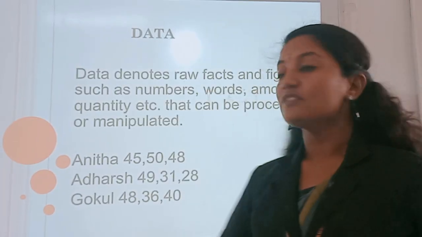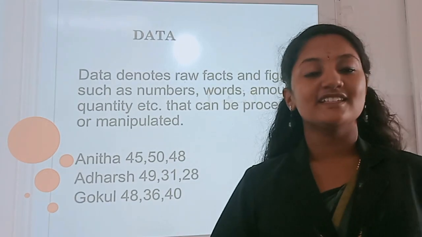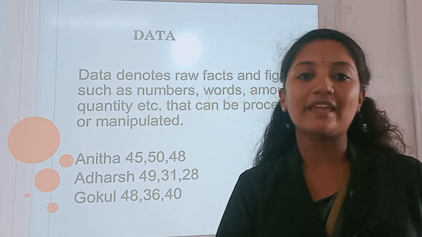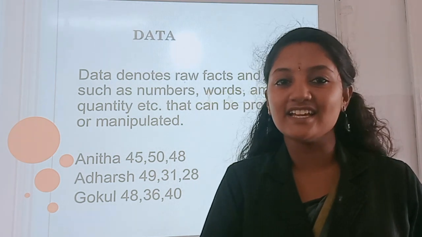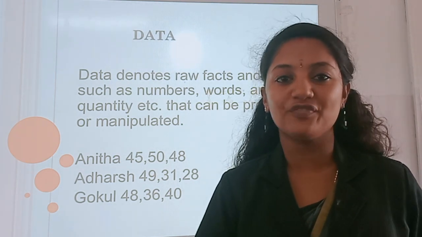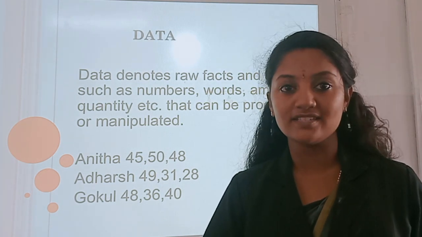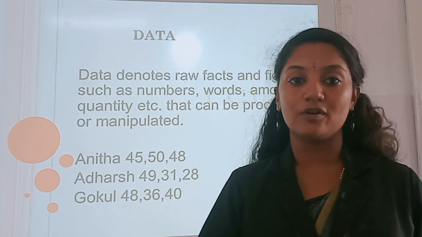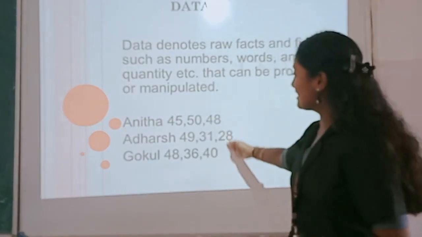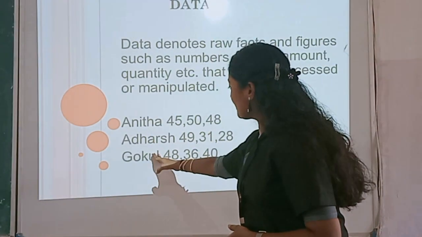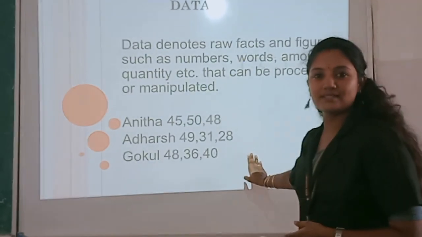So children, first one is data. What does data mean? Simply we can say that data are some facts or figures. That means numbers, names or any other quantities which don't give you any information. See these examples. There are some names and some numbers.